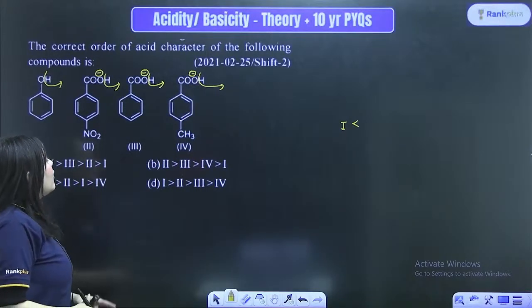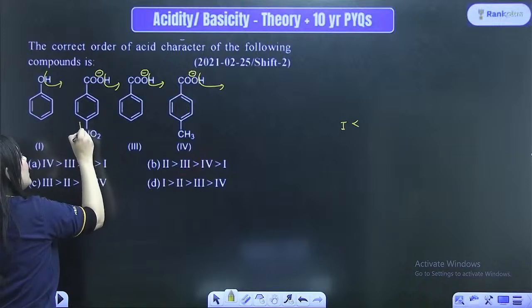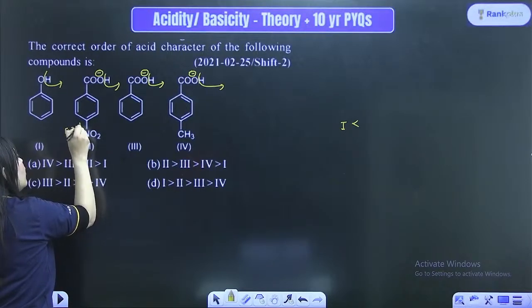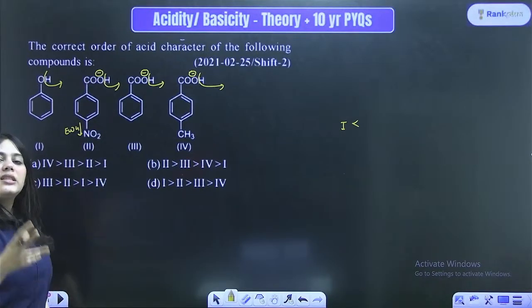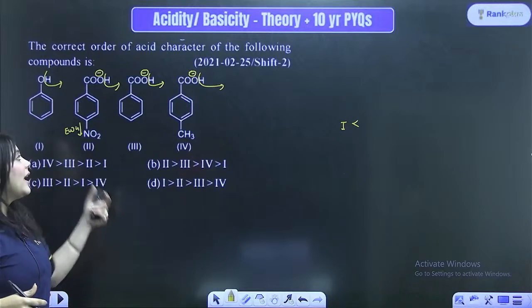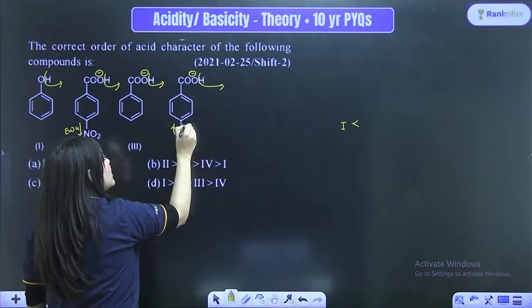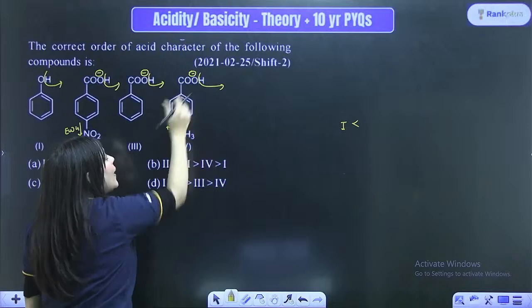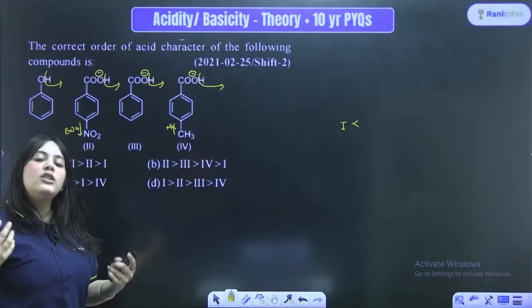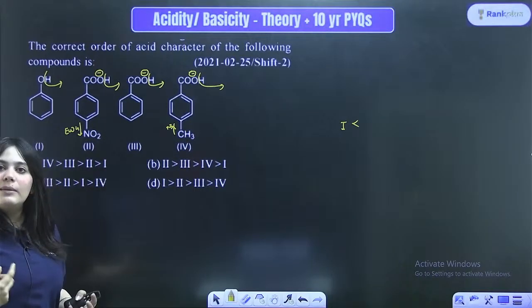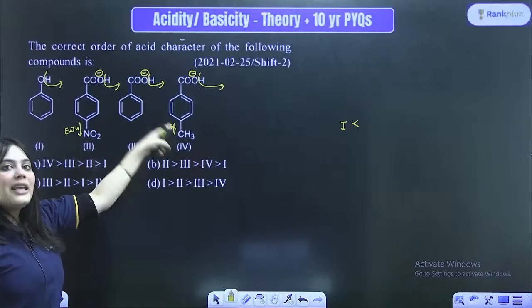Now, can you see the NO2 group attached over here is an electron withdrawing group. Hence this negative charge is stabilized by the electron withdrawing group, so this is the most acidic. This CH3 group actually shows a plus I effect. If I'm already negative and you're giving me electrons, you're making me more unstable. Hence this is least acidic.